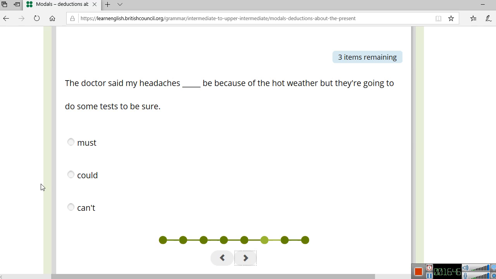Alright, so let's continue with the other exercise. We have 3 left. The doctor said my headaches blank be because of the hot weather, but they're going to do some tests to be sure. So they're going to be doing some tests because we're not sure. So that's a very big clue that we have right there. When we're not sure, we use